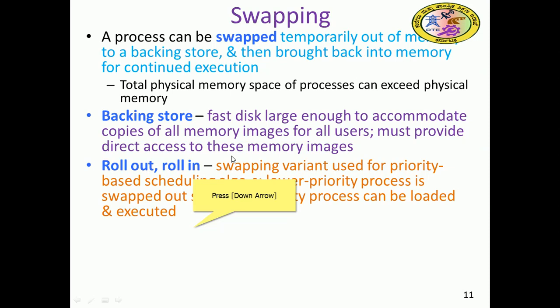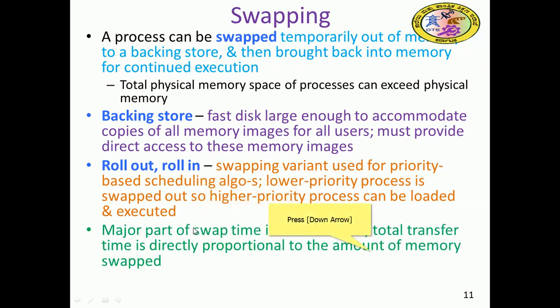In that case it takes more time, so for a certain amount of time you can keep it aside in the backing store, that is swapping. So roll out and roll in can be performed. When it has acquired those resources, it gets a chance to resume the operation. The major part of the swap time is transfer time, transferring from main memory to the backing store. So total transfer time is directly proportional to the amount of memory swapped.